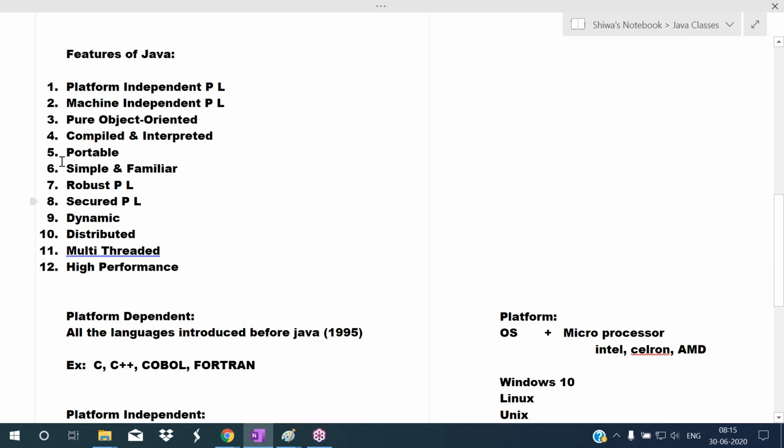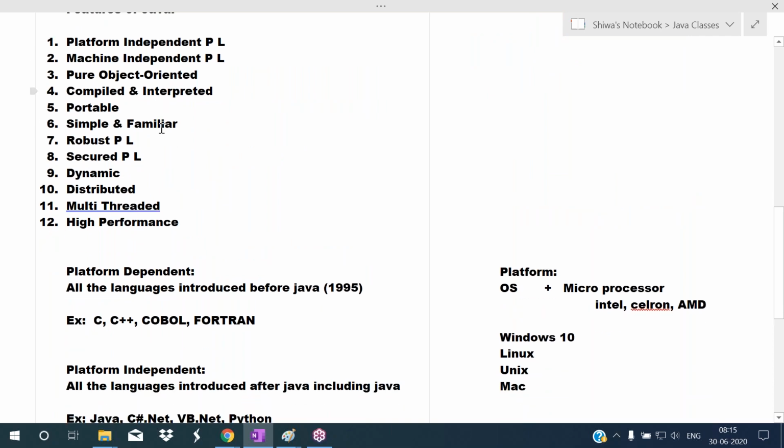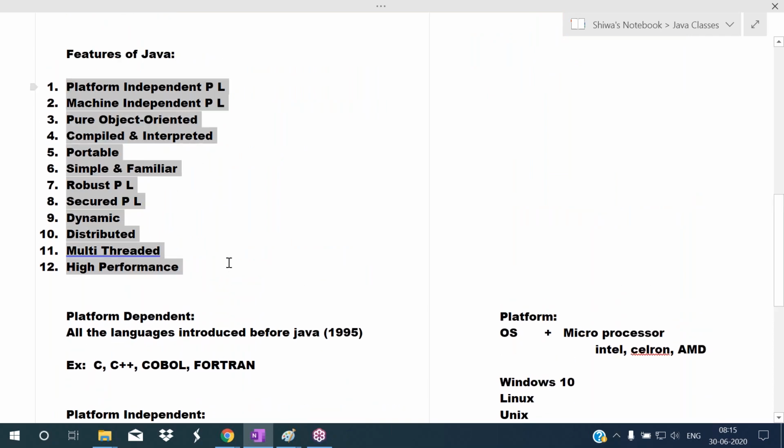Then we also discussed the features of Java. I have written the list of features of Java. What are the features? Java is a platform independent programming language. It is a machine independent programming language. It is a pure object oriented programming language. Java is a compiled and interpreted programming language. It is a portable language. It is a simple and familiar language, robust language. It is a secured programming language, dynamic programming language. It is a distributed programming language. It is a multi-threaded programming language, and it has high performance. These are the major features of Java.